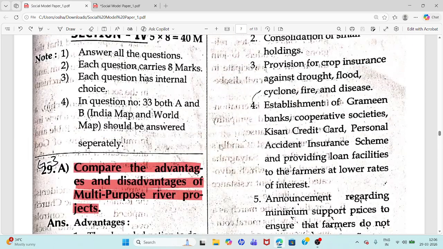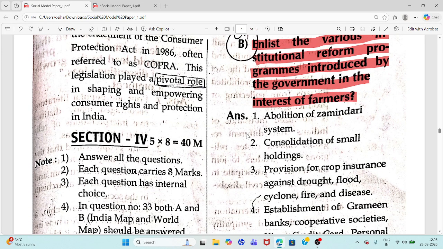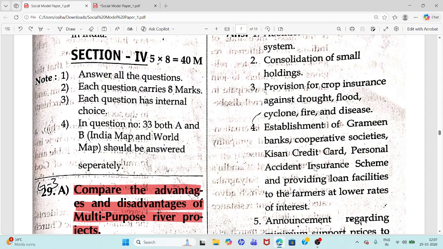Question 29b. Enlist the various institutional reform programs introduced by the government in the interest of farmers. Answer: abolition of Zamindari system, provision for crop insurance against drought, flood, cyclone, fire, and disease.